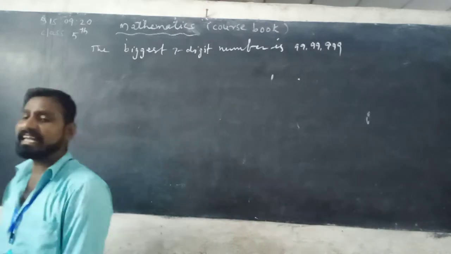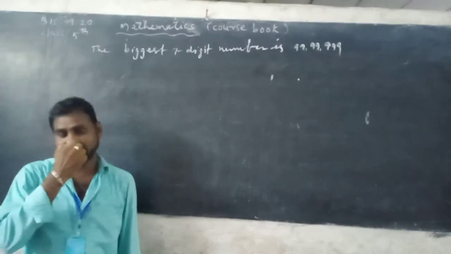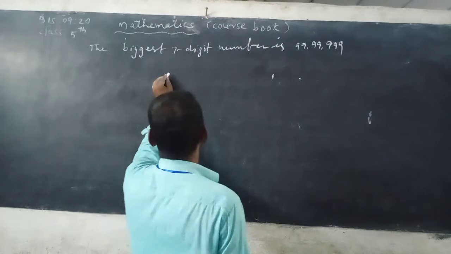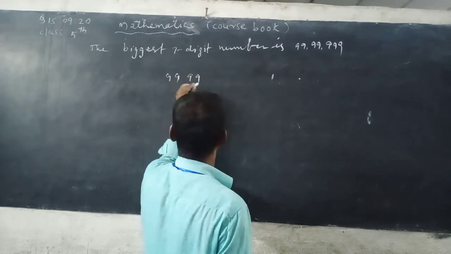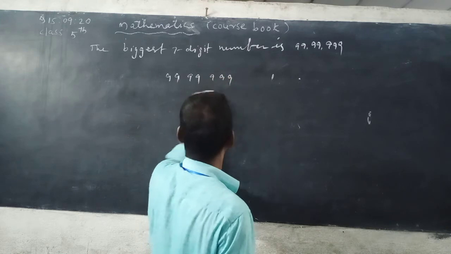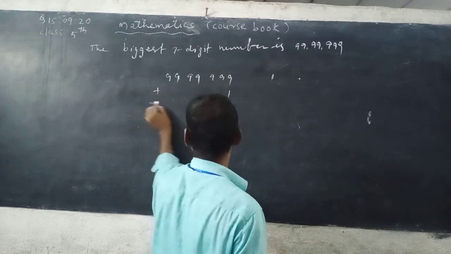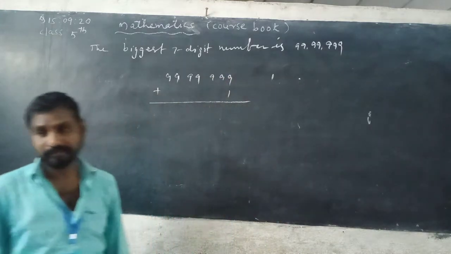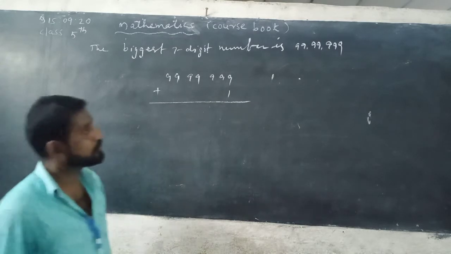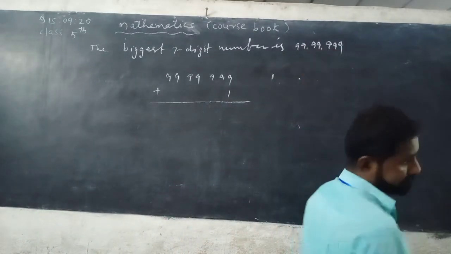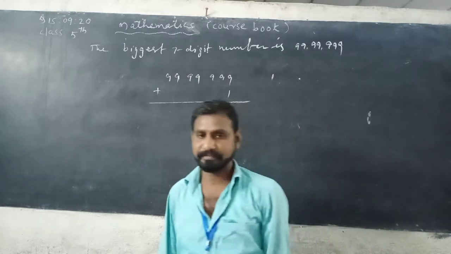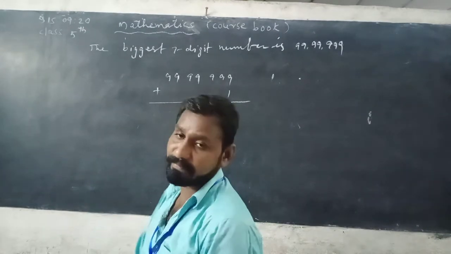By adding 1, what do we get? 99 lakh 99,999 plus 1. See here, 1, 2, 3, 4, 5, 6, 7, 7 places are there. By adding 1 you get 8 places.